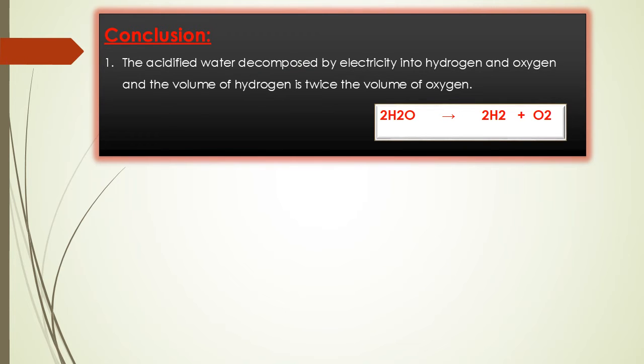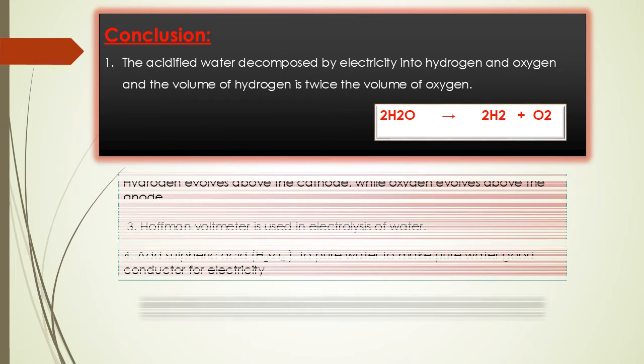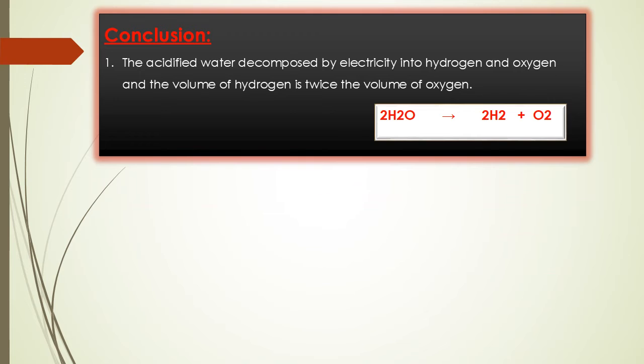So 2H2O, using sulfuric acid, gives 2 molecules of hydrogen and 1 molecule of oxygen. And we conclude that acidified water is decomposed by electricity into hydrogen and oxygen, and the volume of hydrogen is twice the volume of oxygen. Pure water can't be broken down by electricity, but when we put acid like sulfuric acid into pure water, it makes the water a good conductor of electricity.